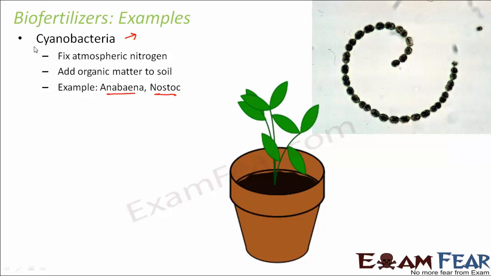So these are examples of microorganisms which help to fix nitrogen or phosphorus into the soil and therefore act as fertilizers. But at the same time, they do not have any disadvantages of chemical fertilizers attached with them. Therefore, it is completely beneficial. We get the benefit of fertilizers, and at the same time we do not have any risk to the environment.